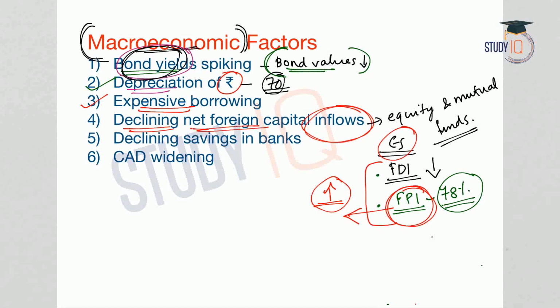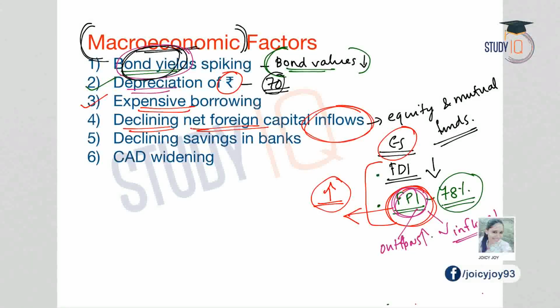But if we analyze the current financial year, the current situation of the economy, we will see that the foreign portfolio investments are witnessing an outflow from the economy, and also the rate of inflows has come down. So outflows increased and inflows decreased. This is due to various reasons. One is the US monetary tightening policy, which we have discussed many times in different lectures.